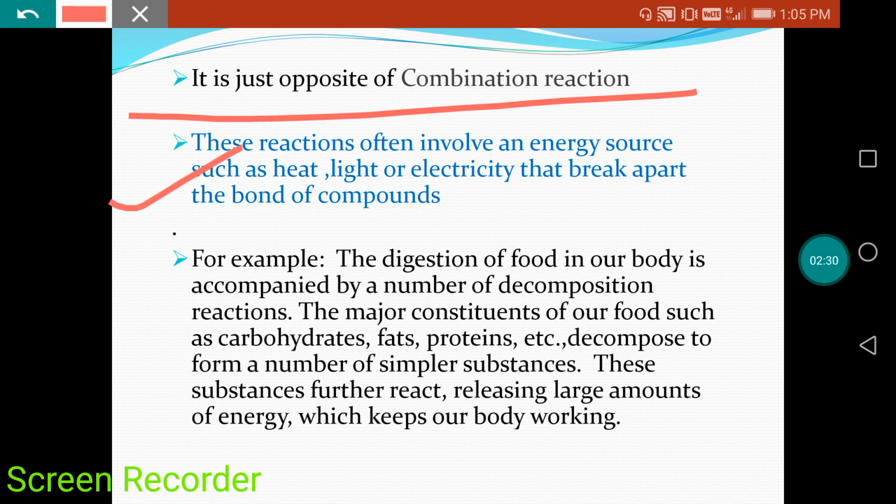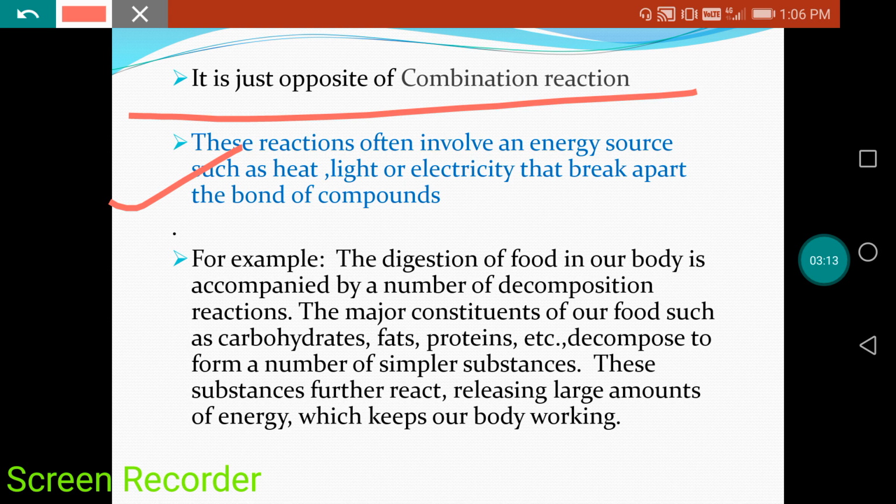Another thing is given here. The reaction often involves an energy source such as heat, light or electricity that breaks apart the bonds of the compound. We will discuss in later videos that decomposition reactions are divided into different types. What is the basis of their classification? The basis is the source by which the reactant undergoes the breakdown process. On that basis, decomposition reactions are divided into different types. Right? We will discuss later.